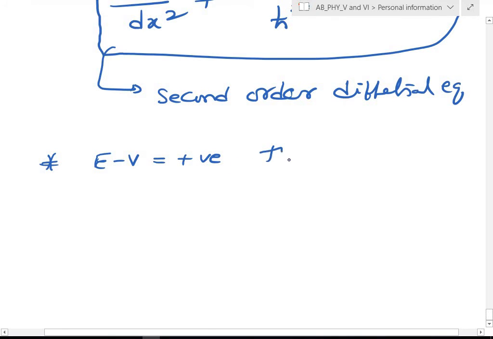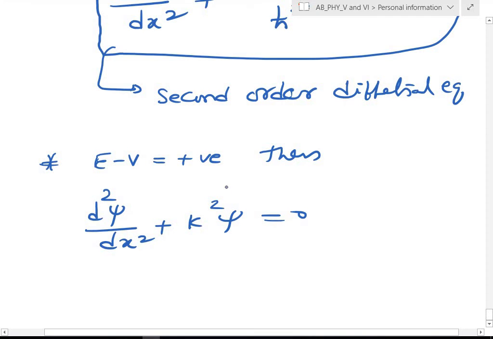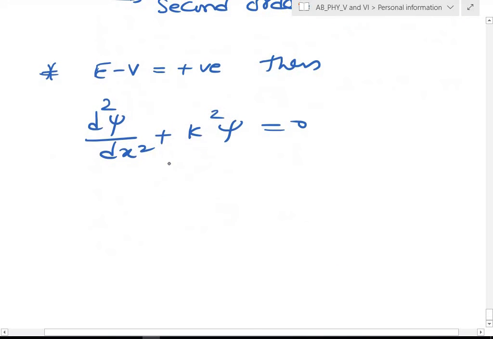Then that differential equation will become del square psi by del x square plus some constant k square into psi is equal to 0. Then what are the solutions for this?